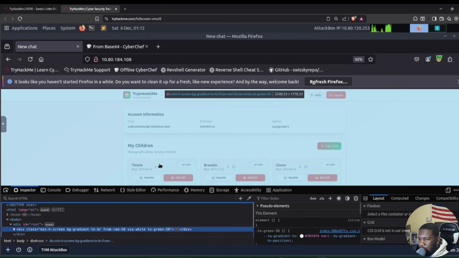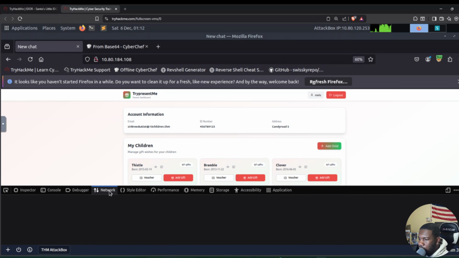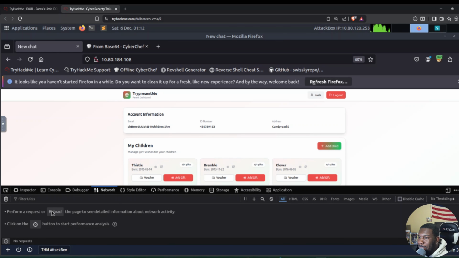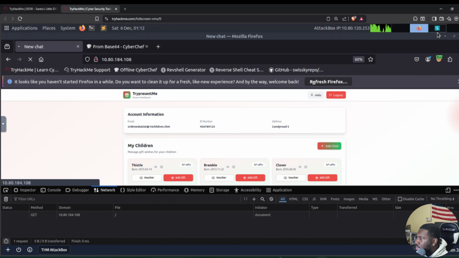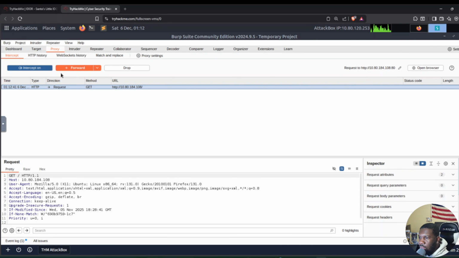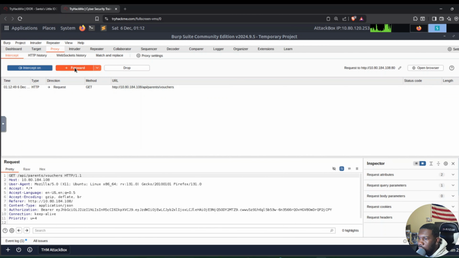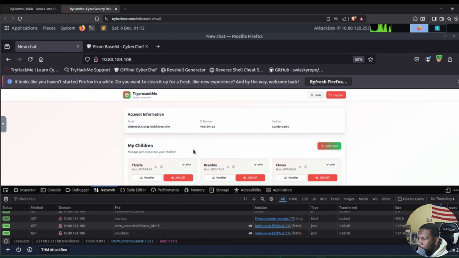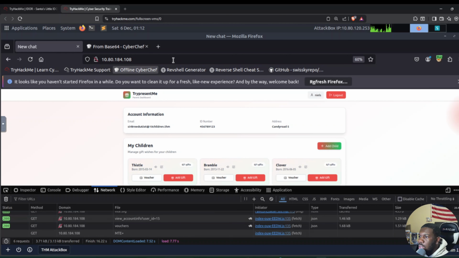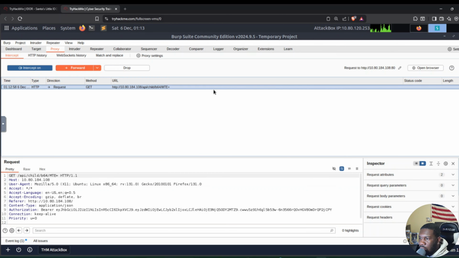All right. So now let's get some child information. So we're gonna reload this page real quick. You see these glowing right here? That means BurpSuite is capturing our packet. Let's forward that so we can get to the page. Forward. And now let's click on view details on one of the children. And then let's go back to BurpSuite to see what it captured.